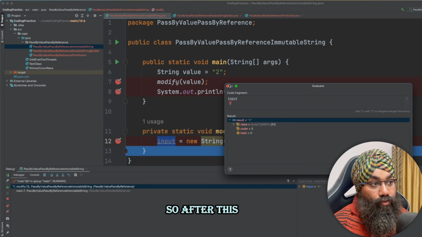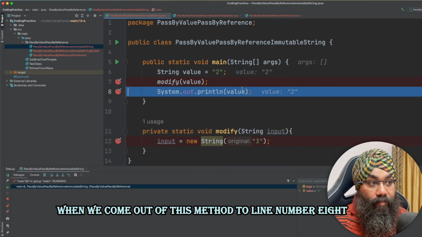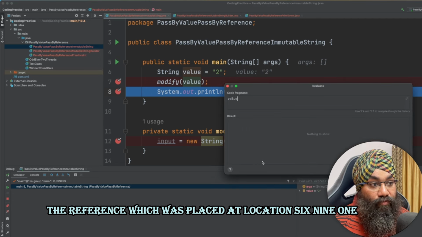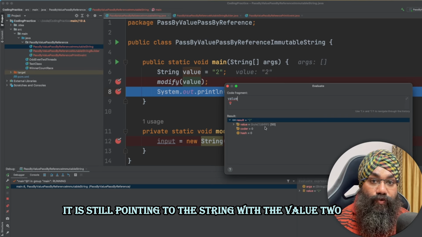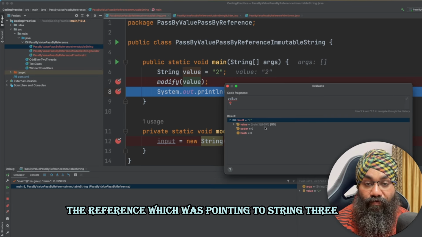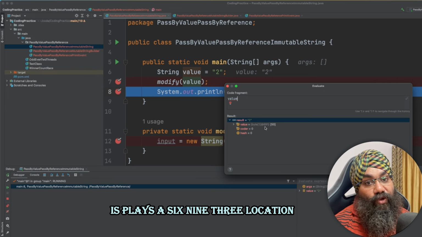So basically it has created a new reference, and the reference which is created at location 693 is pointing to string 3. After this, when we come out of this method to line number 8, value reference is the reference which was placed at location 691. It is still pointing to the string with the value 2. The reference which was pointing to string 3 is placed at location 693.